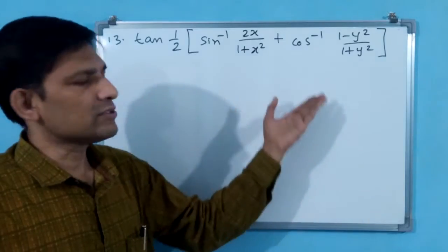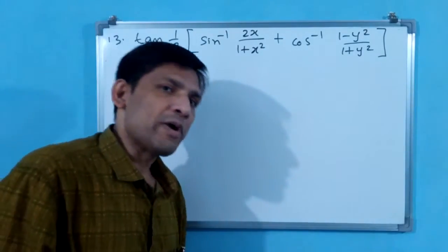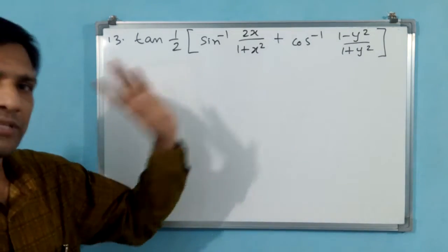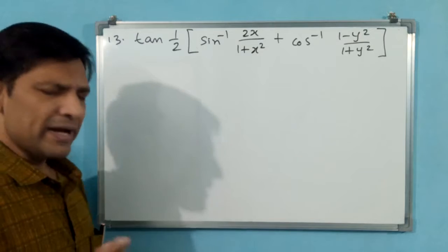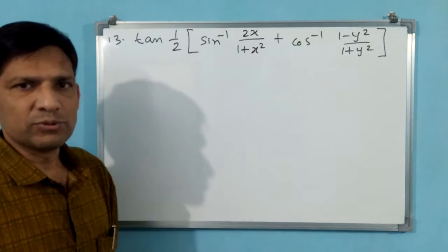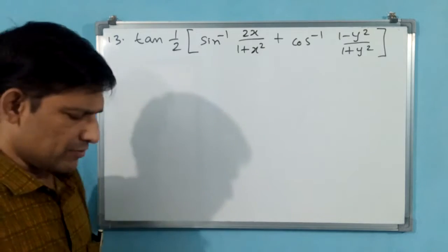See, x means x you have to write, y means y you have to write. Now it is going to become 2 tan inverse y. This is 2 tan inverse x only. Okay, like that you have to convert. These formulae you have to learn by heart, or else you are not able to do these questions. Every time you cannot derive the formula.